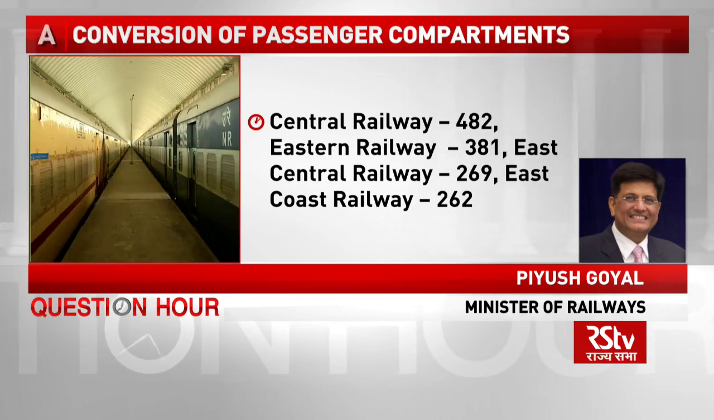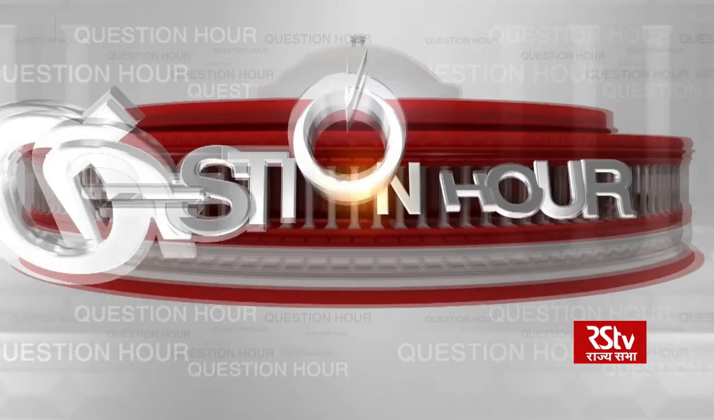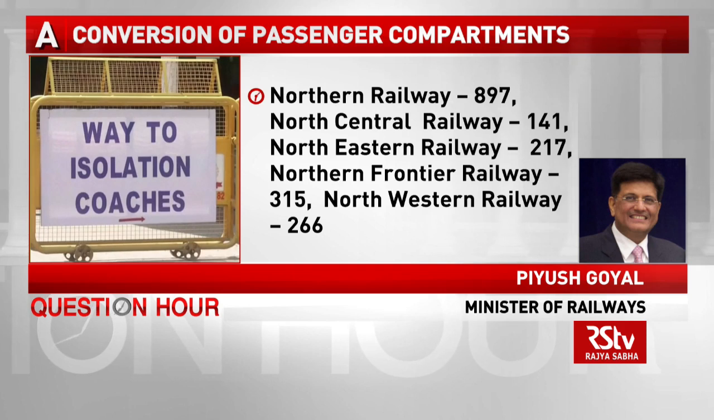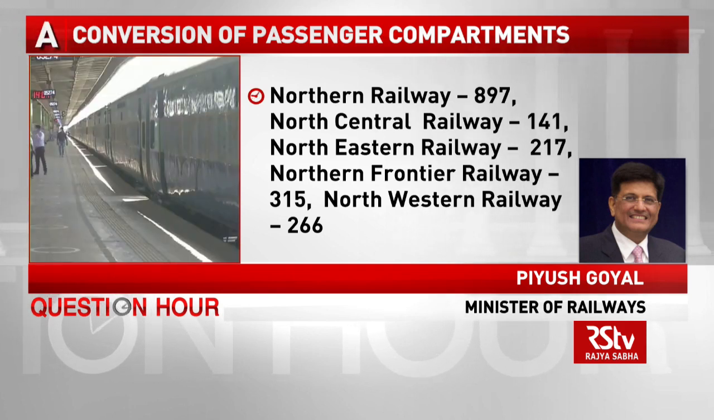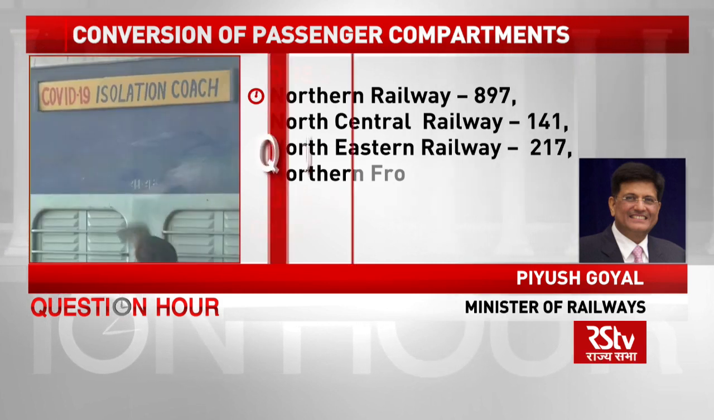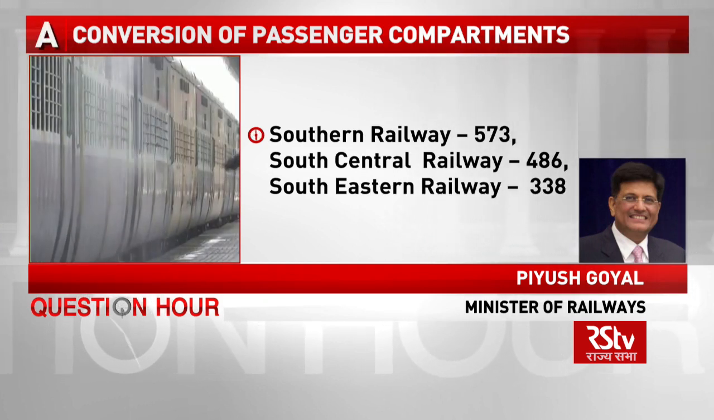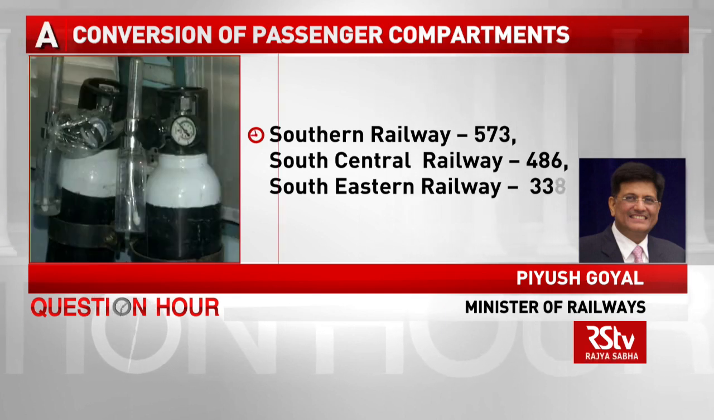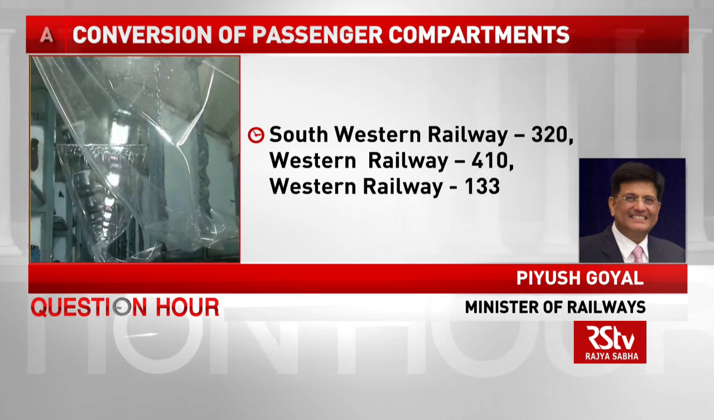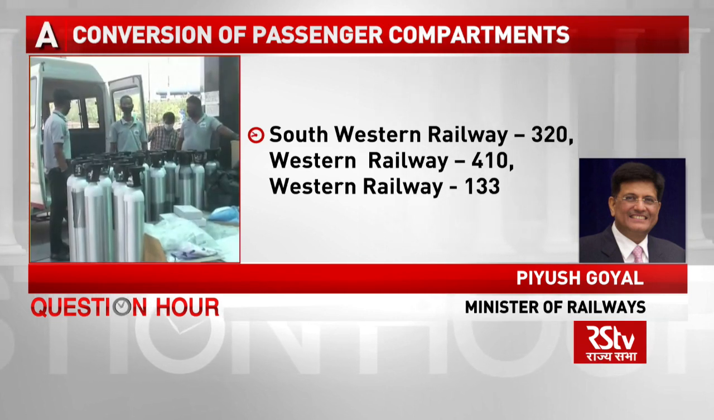In Eastern Railways, 381. East Central Railway, 269. East Coast Railway, 262. Northern Railway, 897. North Central Railway, 141. North Eastern Railway, 217. North East Frontier Railway, 315. North Western Railway, 266. Southern Railway, 573. South Central Railway, 486. South Eastern Railway, 338. South East Central Railway, 111. South Western Railway, 320. Western Railway, 410 and West Central Railway, 133.